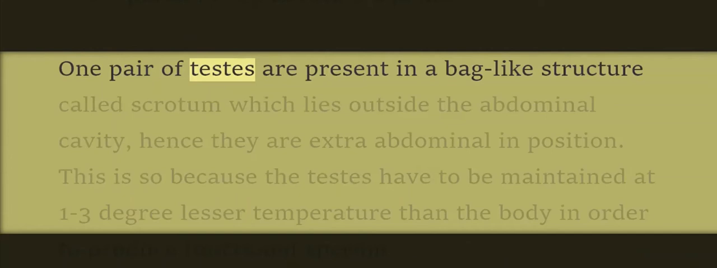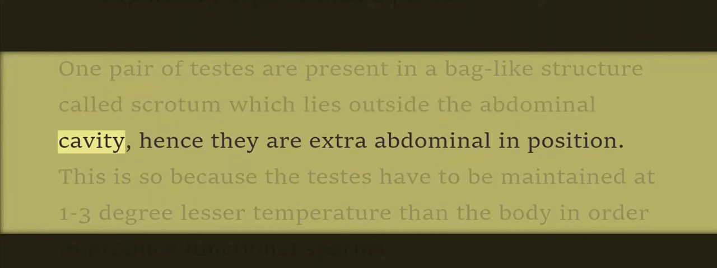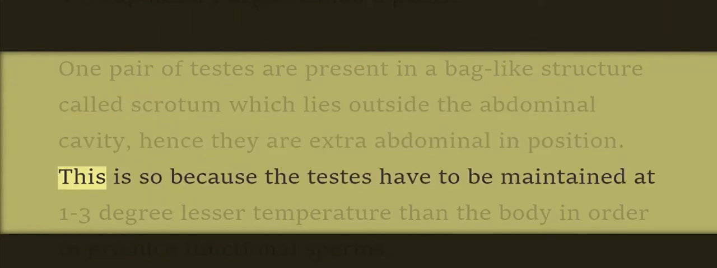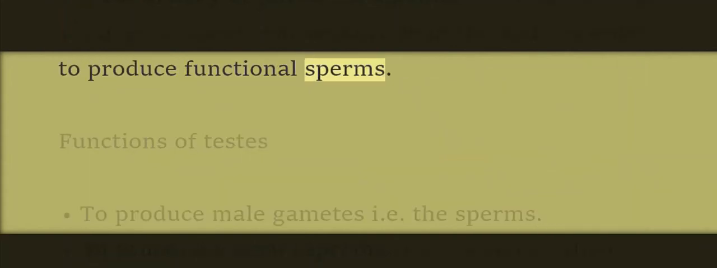1 pair of testes are present in a bag-like structure called scrotum, which lies outside the abdominal cavity. Hence they are extra-abdominal in position. This is so because the testes have to be maintained at 1 to 3 degree lesser temperature than the body in order to produce functional sperms.